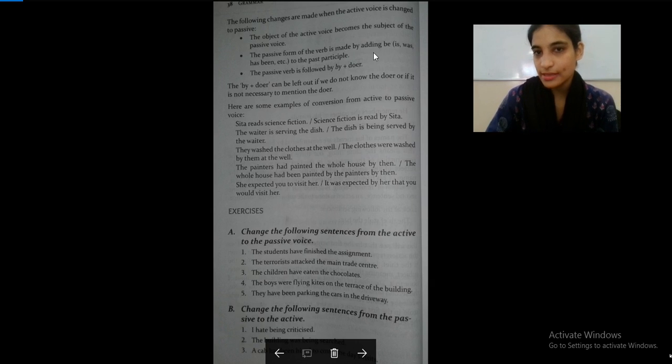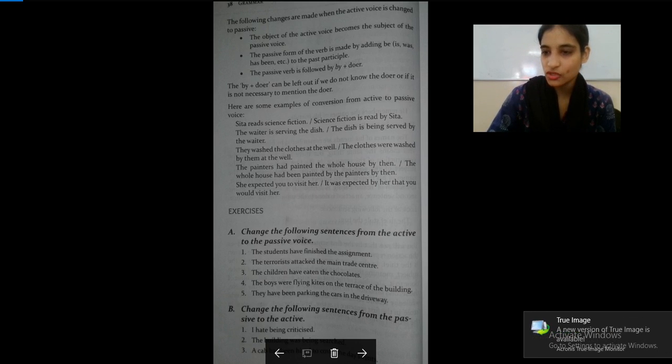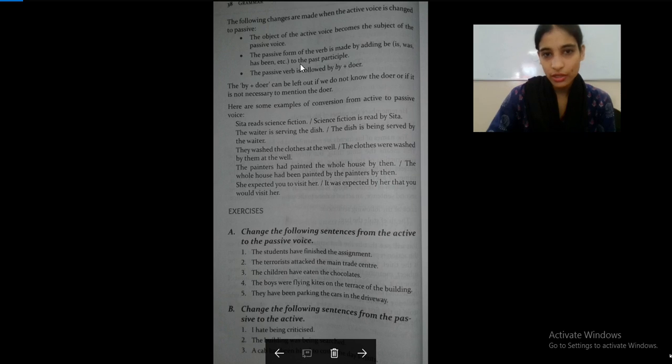So you can see that these very words are added to the passive sentences. The bag is stolen, the bag was stolen, the bag has been stolen. These are the words that will be added to the passive form of the verb.